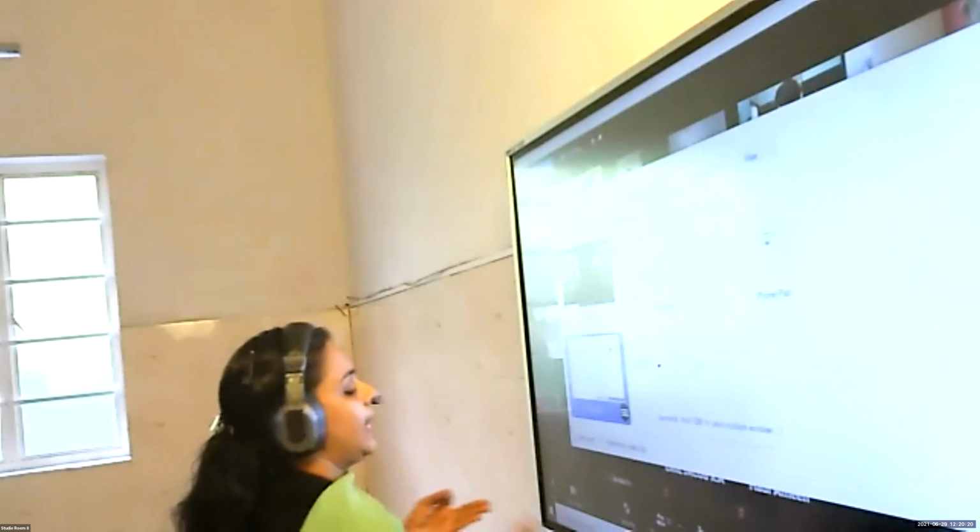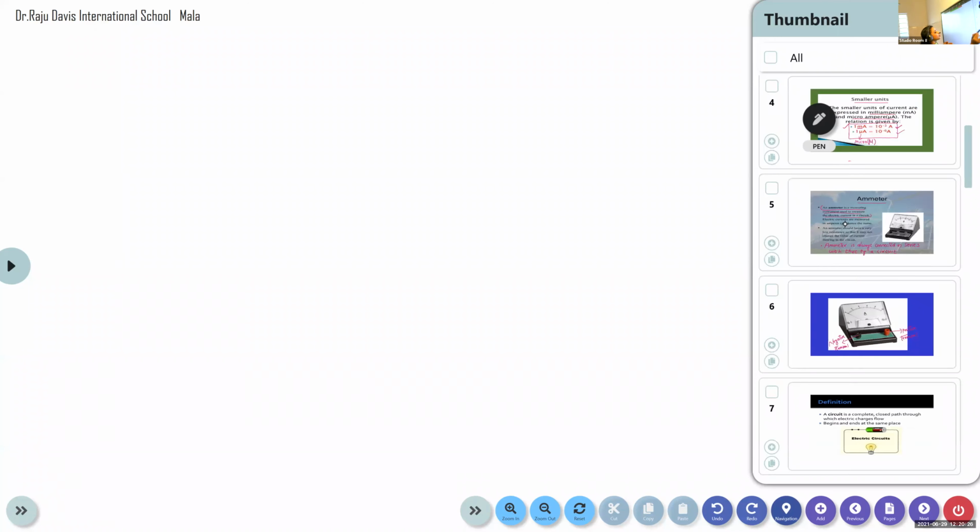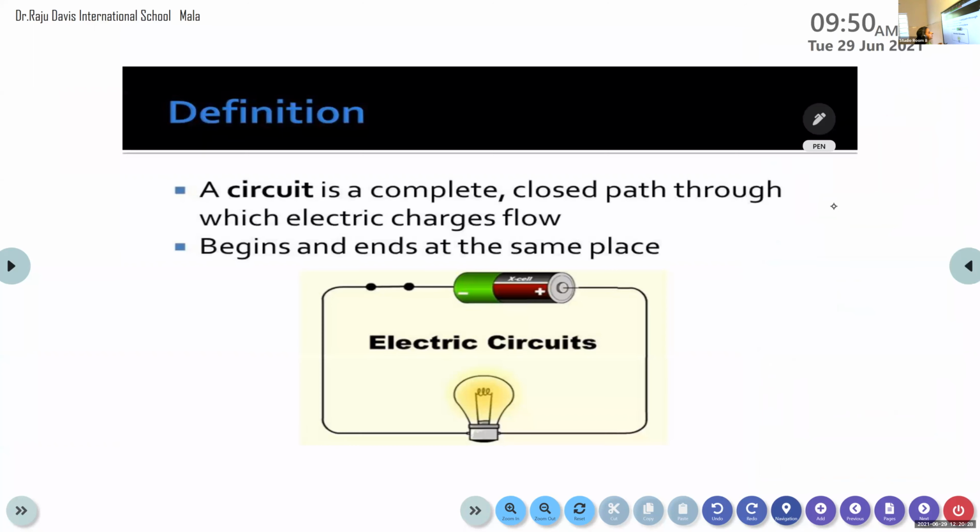So now we can study the definition of an electric circuit. What do you mean by electric circuit? It is a continuous, closed and complete path through which the electric charges can flow. These conditions must be satisfied, then only the electrons or the charge can easily flow through the circuit.